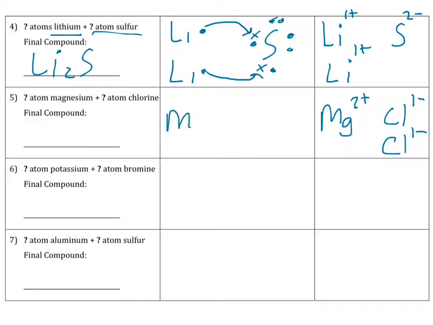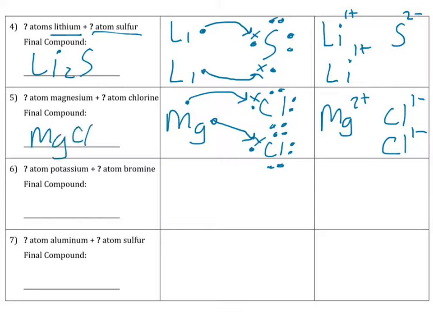So we have magnesium, which has 2 valence electrons. It wants to lose those 2 electrons. And so it's going to lose one here. It's going to lose another one here, to where each chlorine will end up gaining 1 electron. Because again, chlorine has 7 valence electrons, it only wants to gain 1. And so we end up with a final formula of MgCl2.